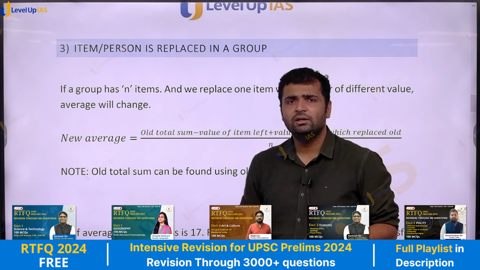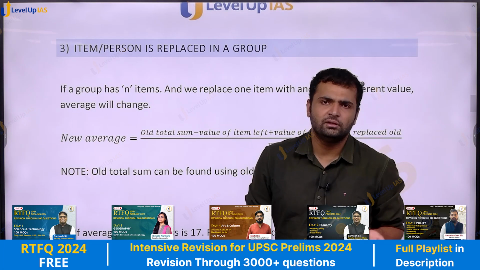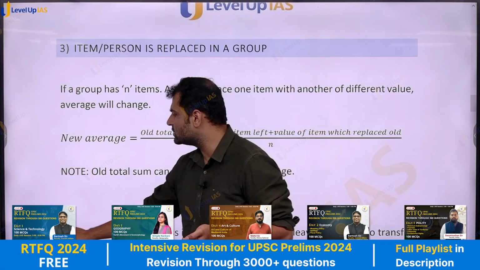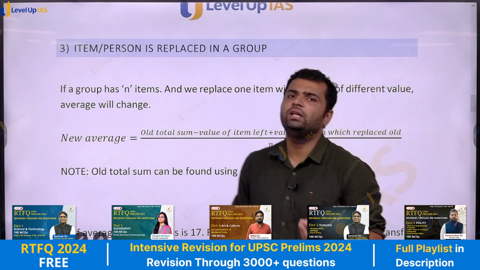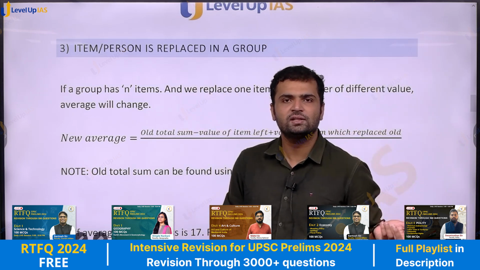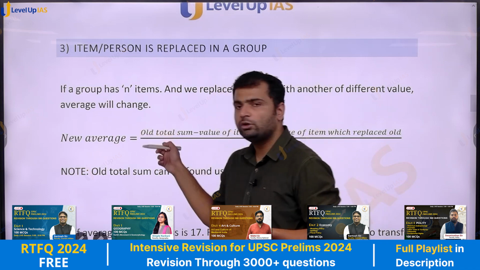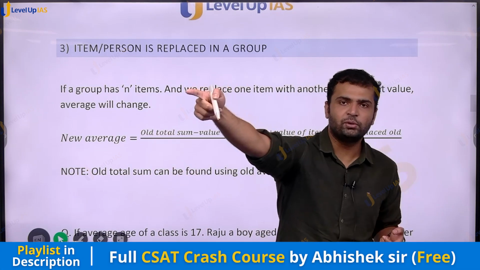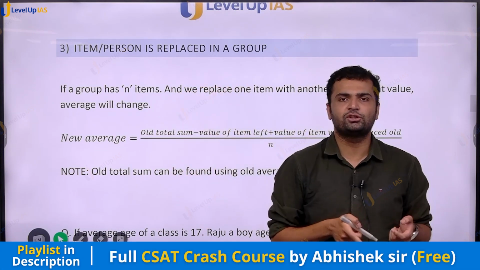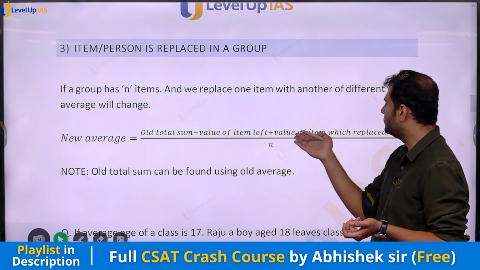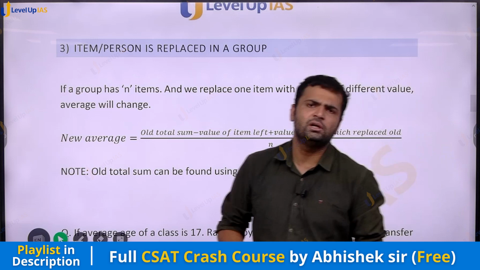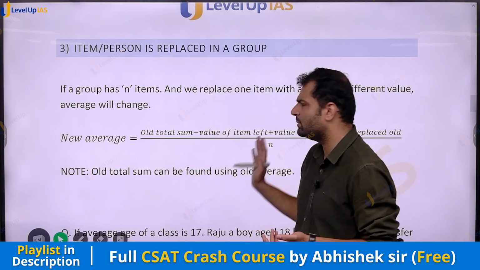New average will be new sum divided by number of people. Number of people has not changed because a person has been replaced. So the only thing that has changed is the sum. What is the sum? Old total sum minus the person who has left plus the person who has come. That is the new sum: minus value of item left plus value of item replaced. That is the total sum divided by total number, which will remain the same, n.